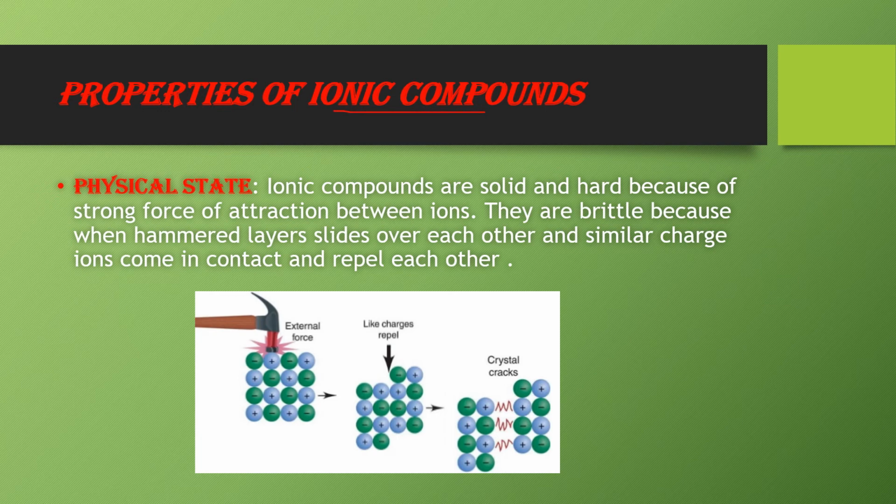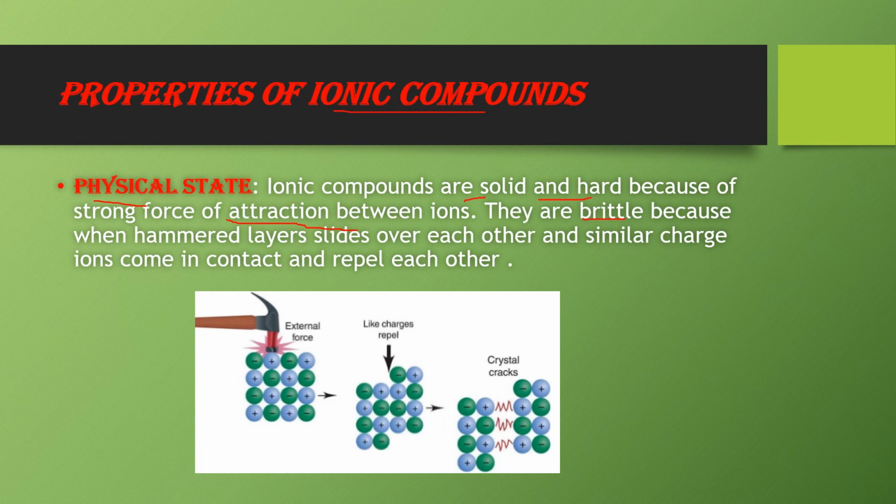Now we know that ionic compounds are formed by transfer of electrons, and the bond formed is an electrostatic bond. Hence this bond is very strong, and due to this strong bonding their properties are quite different. Now the first property I am taking is physical state. Ionic compounds are mostly solid and hard because of strong electrostatic forces of attraction between ions. One more thing, that they are brittle in nature. Now why are they brittle in nature?